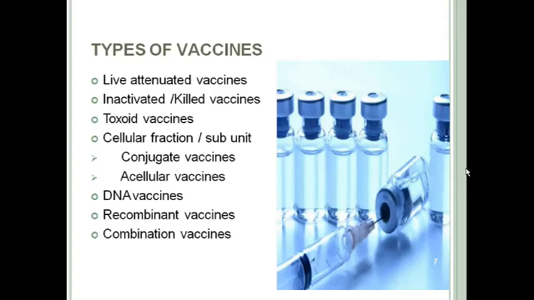Now there are various types of vaccines depending upon their composition, like live attenuated vaccines, inactivated or killed vaccines, toxoid vaccines, cellular fraction or subunit vaccines like conjugate vaccines, cellular vaccines, and the newer vaccines like DNA vaccines, recombinant vector vaccines, and combination vaccines. So we will discuss one by one in short.